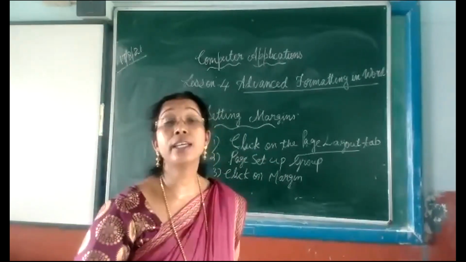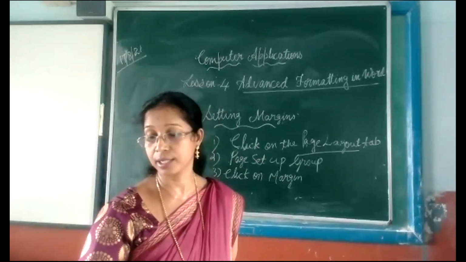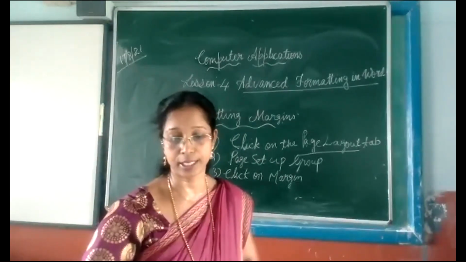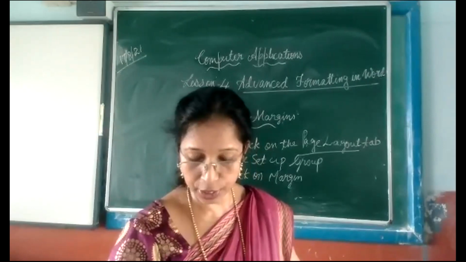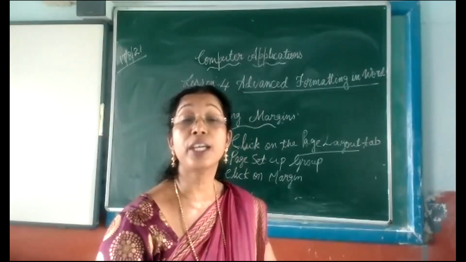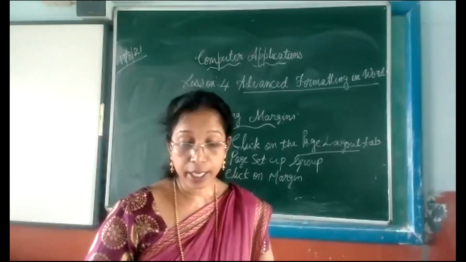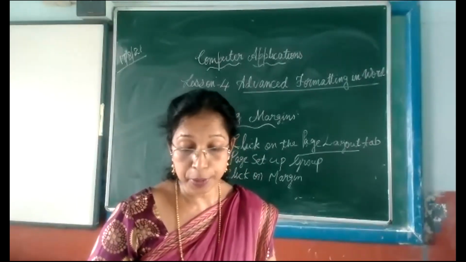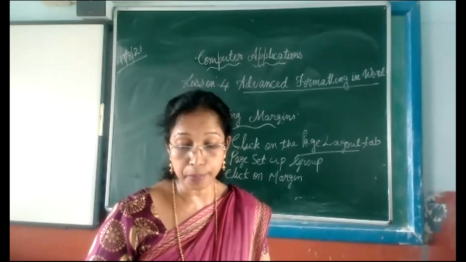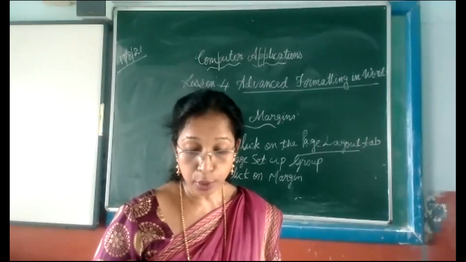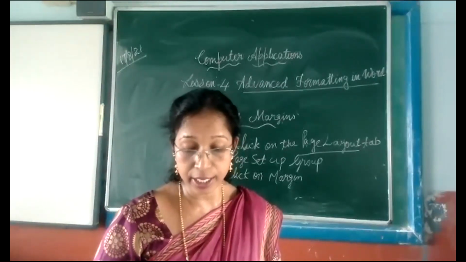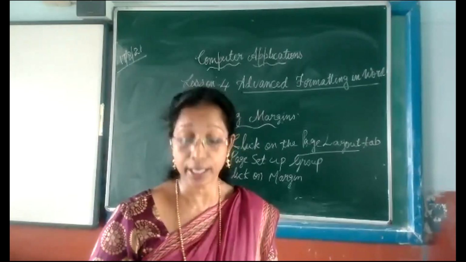There you will get a drop down list with the options. In your book, you can see the page number, figure 4.2, on page 39. When you click on the margin option, you will get all of these: normal, narrow, moderate, wide, mirrored. All these options are there.